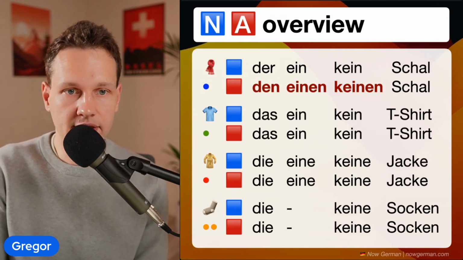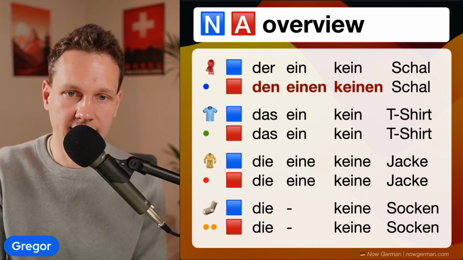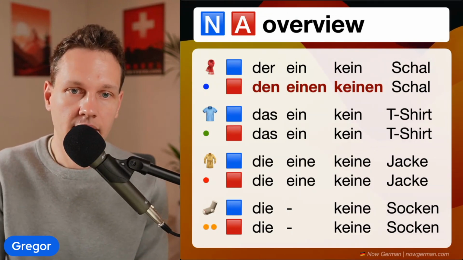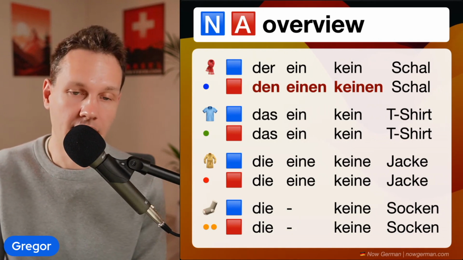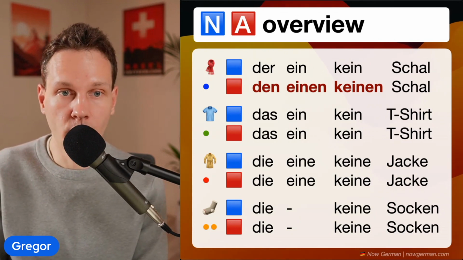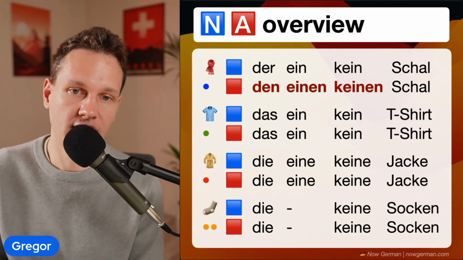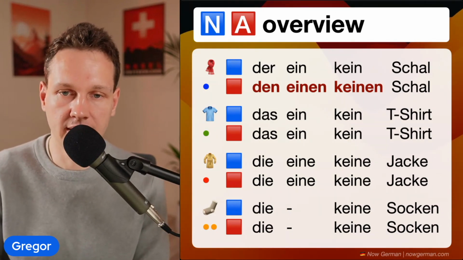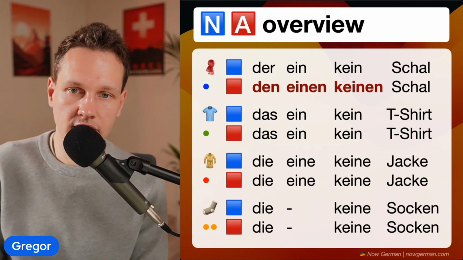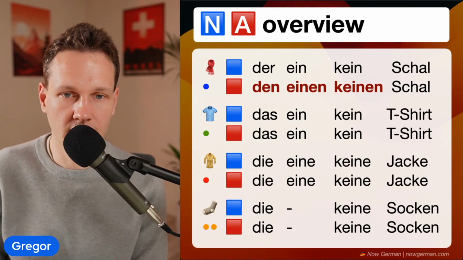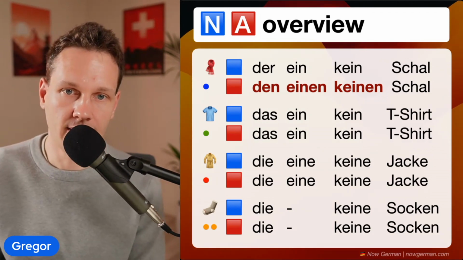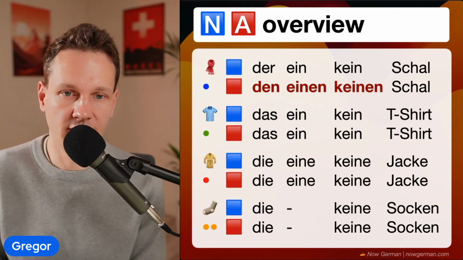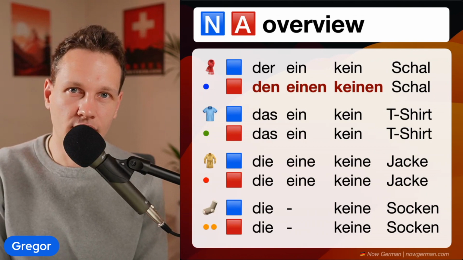Make no mistake though, in other cases, for example, dative and then also genitive, the neutral and feminine and plural articles, they will change. It's only in nominative and accusative that they are the same. So you can't just skip and ignore all these changes. You will still need to learn it eventually. Just for this case right now, all you need to know is the difference between nominative and accusative. All right, and that's all you need to know to get started.